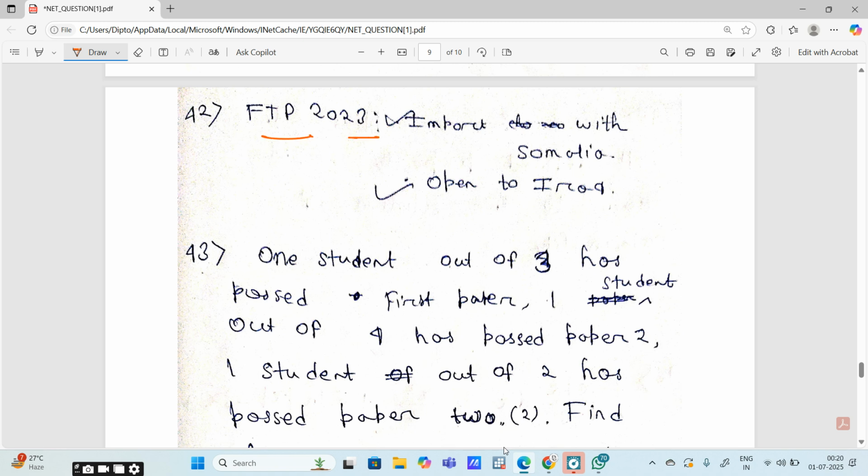Foreign Trade Policy 2023: import with Somalia, Indian trade relations open to Iraq. These are the two statements that are correct. There are some other statements in that question that are probably correct also.